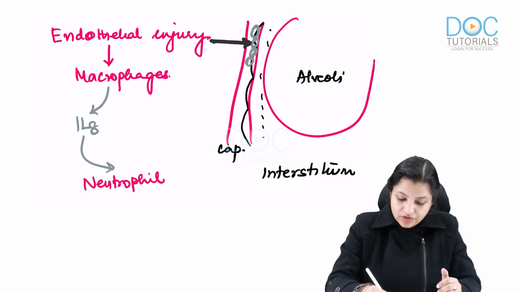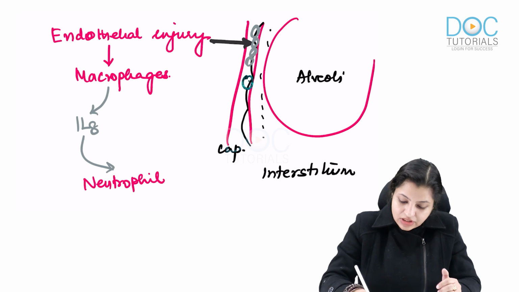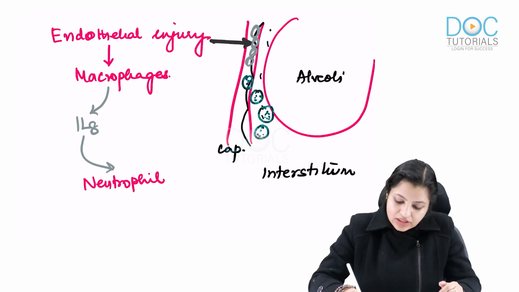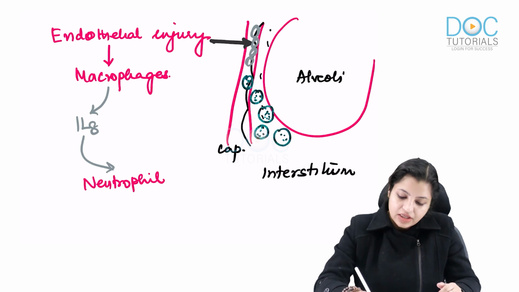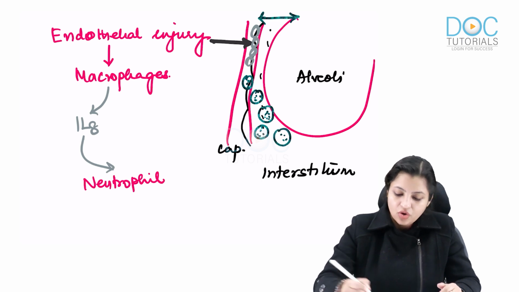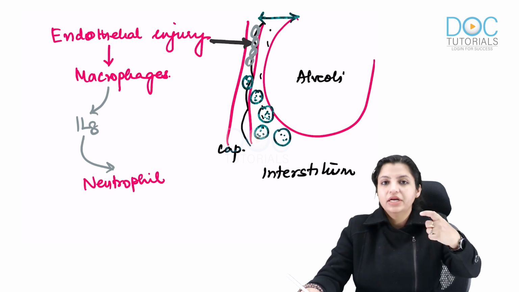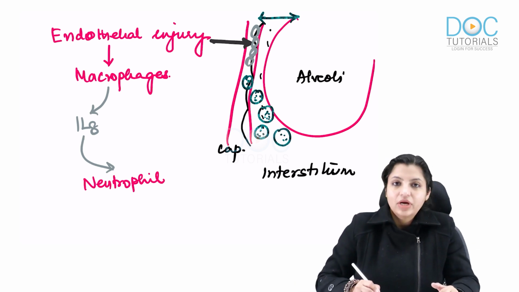It recruits neutrophils. So all these neutrophils start coming into the vessels. Now they start entering into the interstitium, and they cause widening of the interstitium. So the interstitium gets widened.